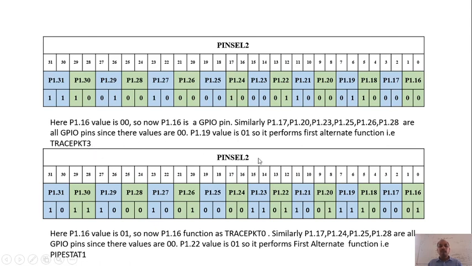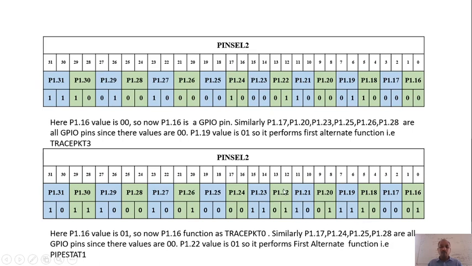Correct? So I have one more example of PINSEL2, where again you should remember that it has port numbers from P1.16 to P1.31. So in this case, P1.16 value is 0 1. That means it is going to perform the first alternate function. So what is the first alternate function in P1.16? It is TRACEPKT0. Similarly, P1.17, 24, 25, 28, all these values are 0 0. So all these will be acting as GPIO pins.